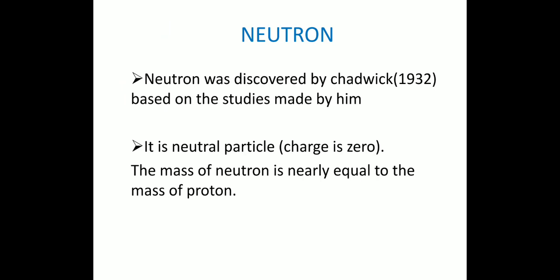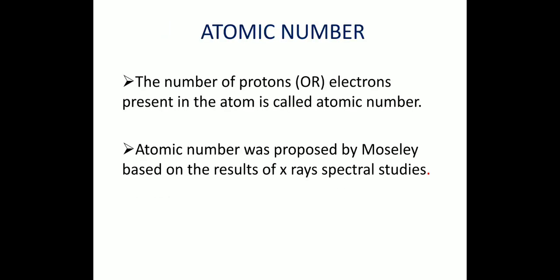The neutron charge is 0. The mass of a neutron is nearly equal to the mass of a proton. That value is 1.675 × 10^-27 kilograms or 1.008665 atomic mass units.